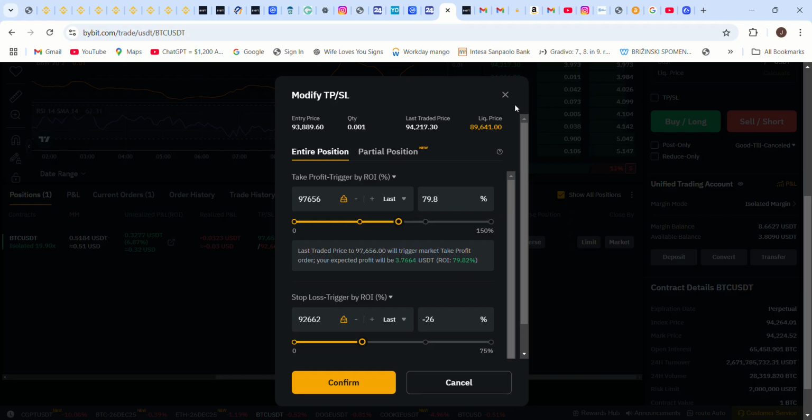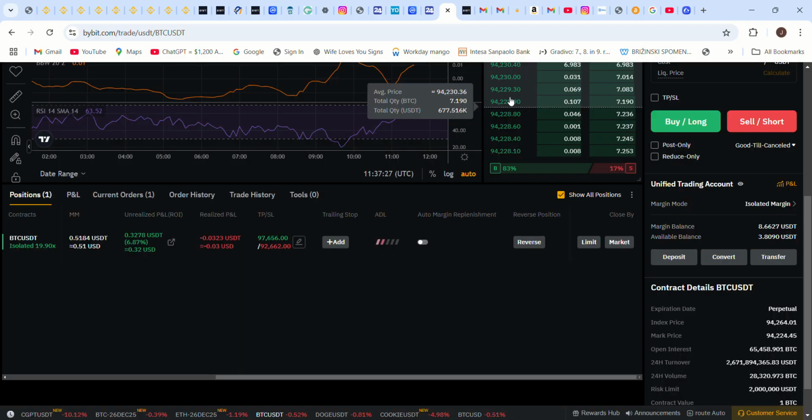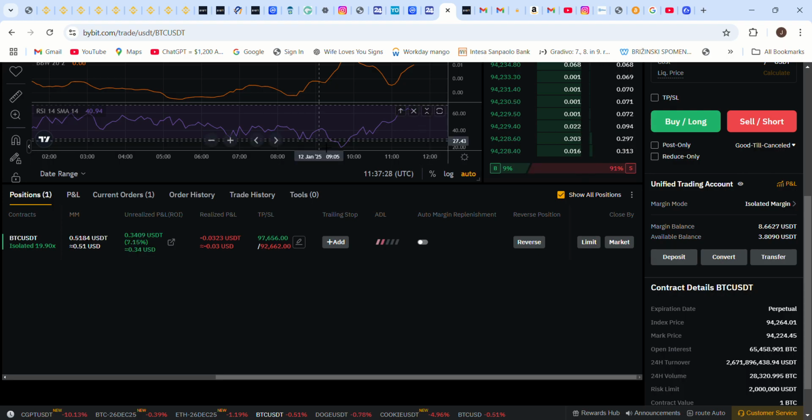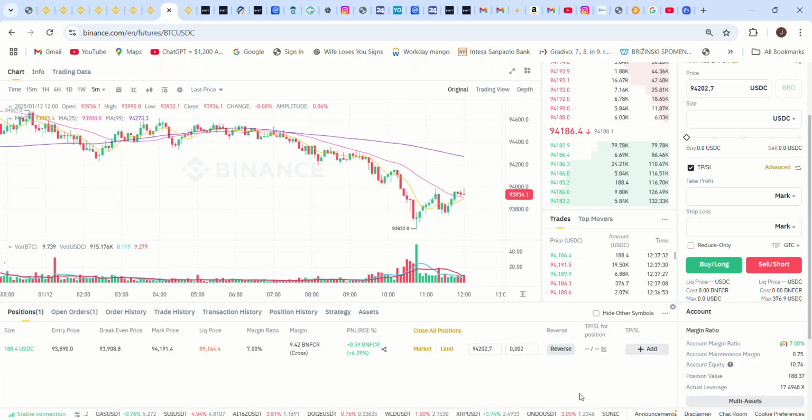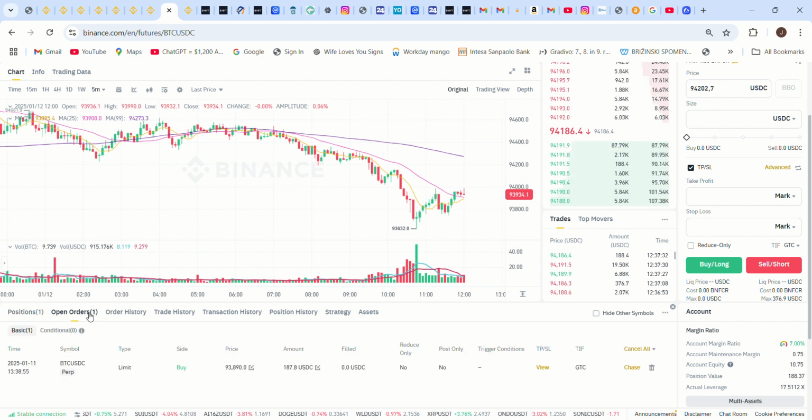But what is interesting is that on Bybit it is okay, but on Binance they just forgot about it. When it was in open orders, before it did say that, but now it doesn't say anymore. I don't know why.